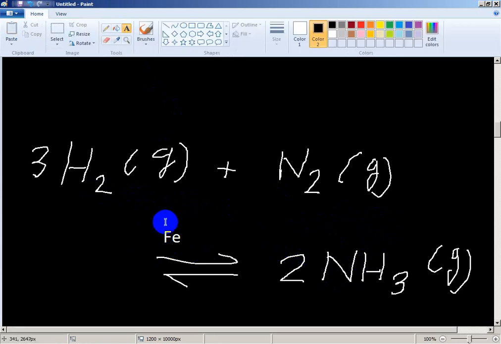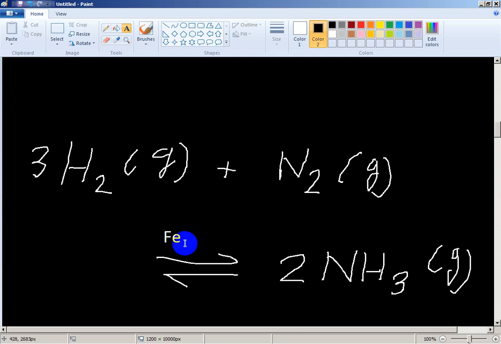So iron is a catalyst, it changes the rate of the reaction. After the reaction, the iron remains unchanged. It doesn't participate in the reaction, but it increases the rate of the reaction. So we have understood that a catalyst is a substance that changes the rate of the reaction while itself remaining unchanged.